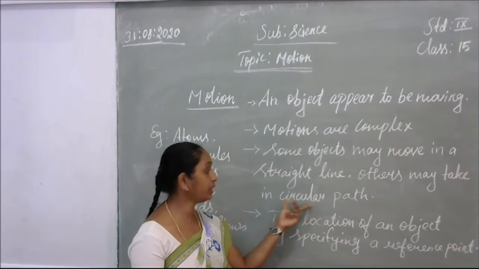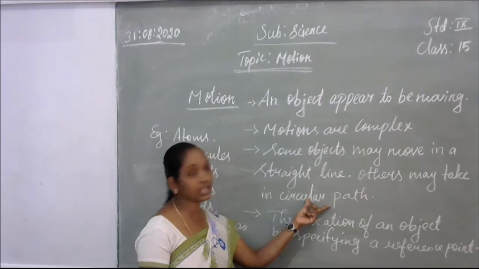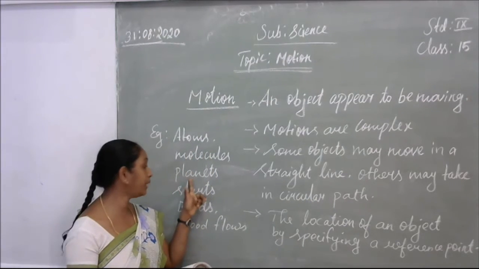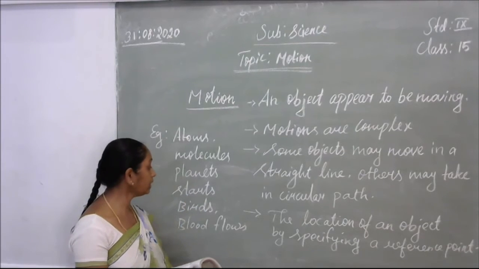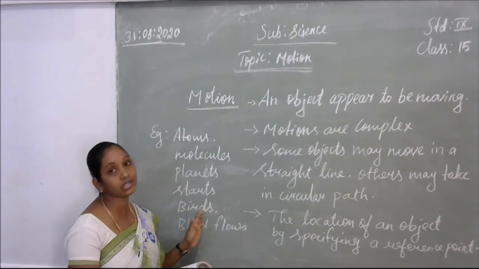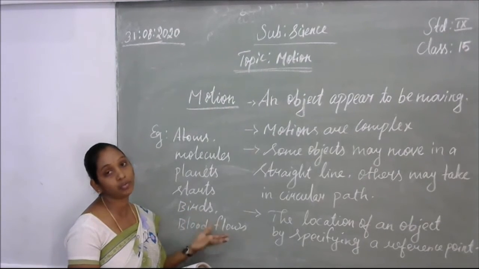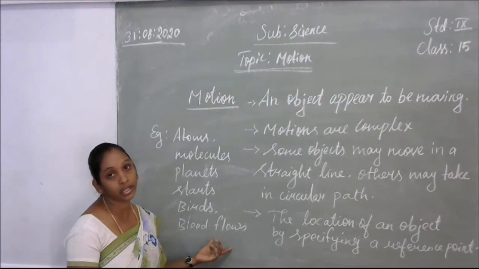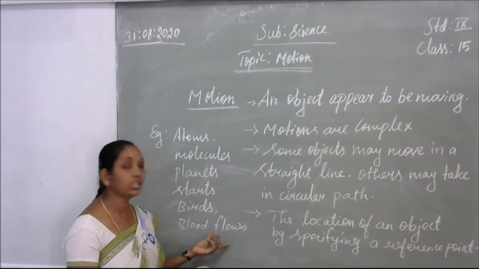But some others move in a circular path. Examples of circular paths are the planets around the sun in the solar system. And even the stars. Birds do not move in a straight line; sometimes it changes often to circular or otherwise. Blood flows in our body, that may be circular, that may be straight lines.